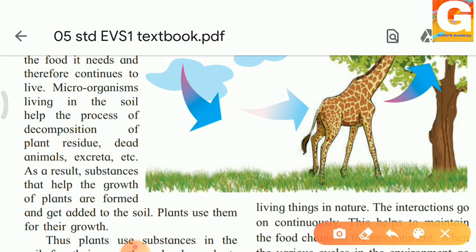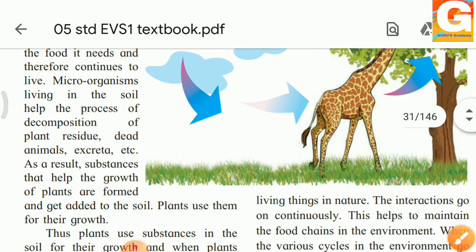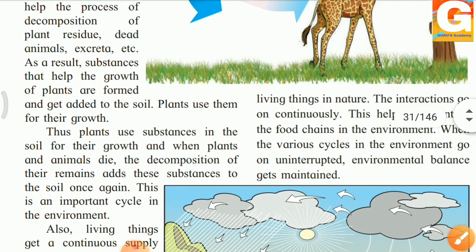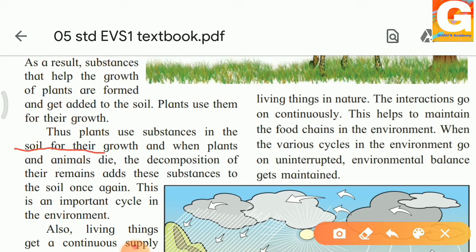As a result, substances that help the growth of plants are formed and get added to the soil. When this decomposition takes place, these plant residues and dead animals get buried into the soil. Then they form the food of the plant. They get added into the soil and plants use them for their growth. Thus, plants use substances in the soil for their growth.